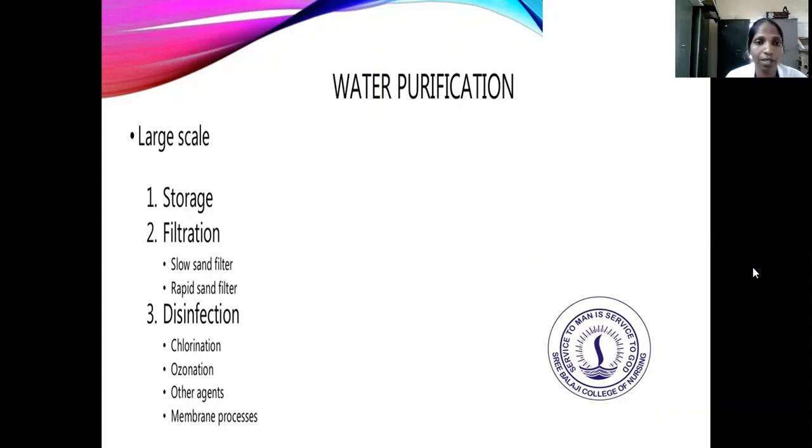So in water purification, the main thing is large scale, which includes storage, filtration and disinfection. In filtration, there are two types, slow sand filter and rapid sand filter. And disinfection is chlorination, ozonation, other agents and membrane process.